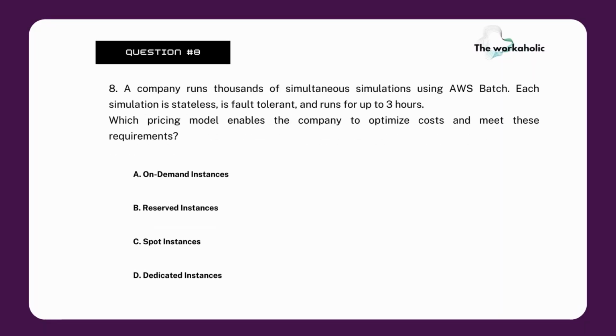A company runs thousands of simultaneous simulations using AWS Batch. Each simulation is stateless, fault-tolerant, and runs for up to 3 hours. Which pricing model enables the company to optimize costs and meet these requirements? On-demand instances, reserved instances, spot instances, or dedicated instances?